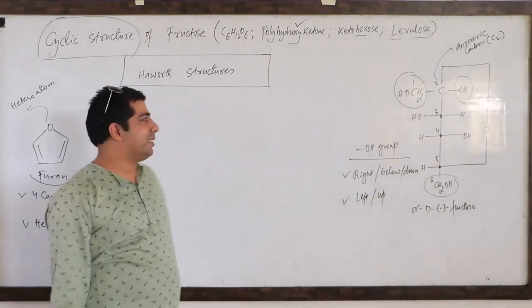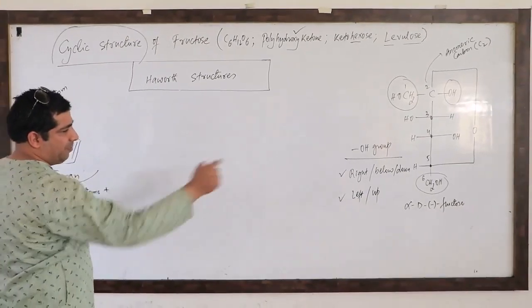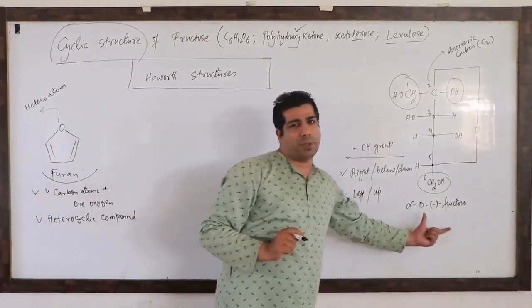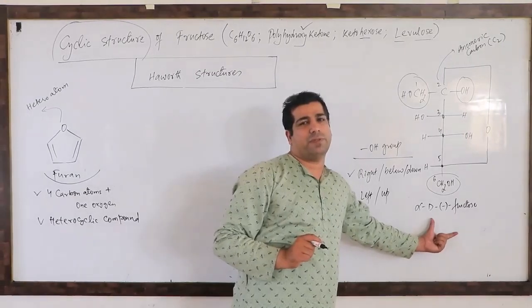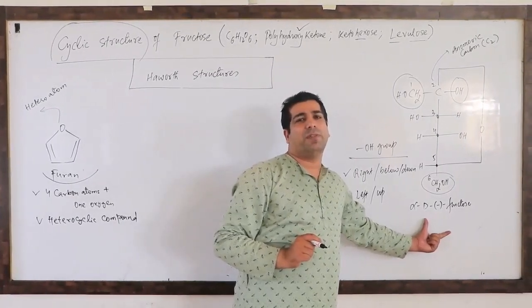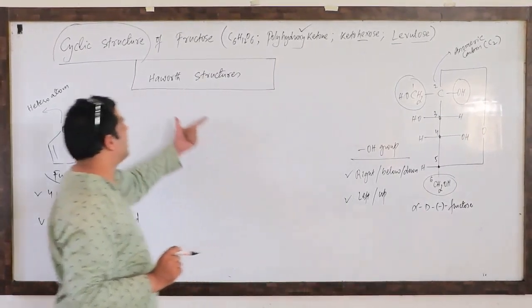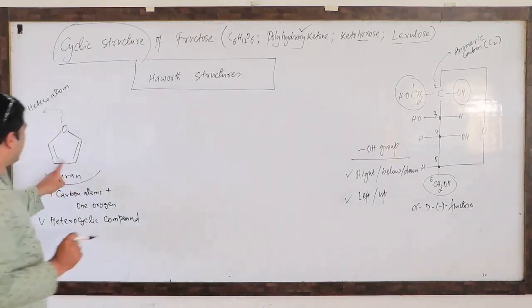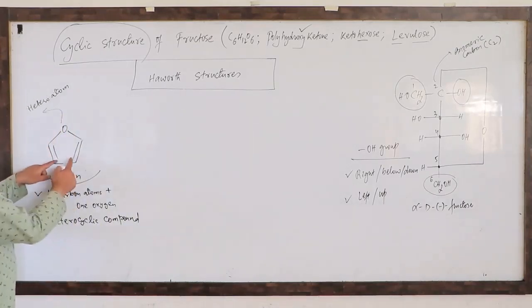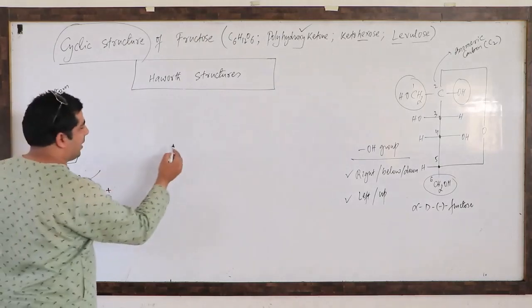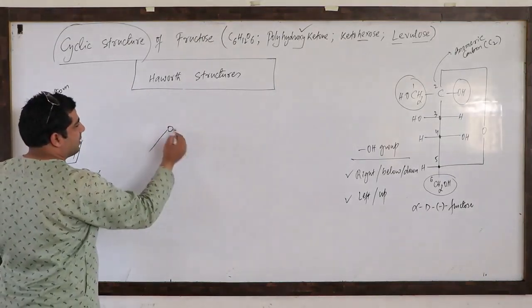Now let us design our structure for this alpha-D-fructose. This is your Fischer projection. Remember, this is your Fischer projection for the alpha form of fructose. Now let me design the Haworth structure. Let me take this molecule. I don't need these pi bonds, so I will remove the pi bonds. I will take only the structure like this.